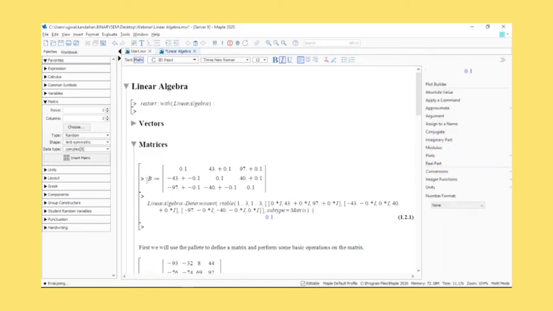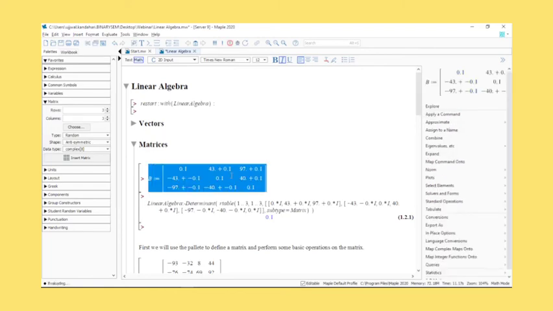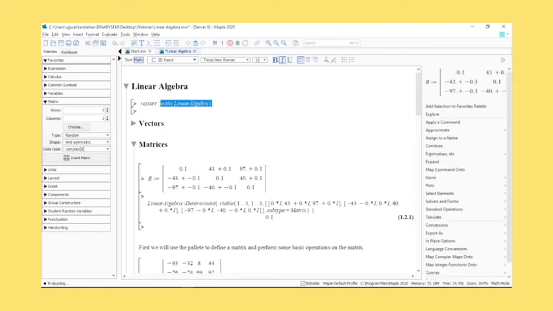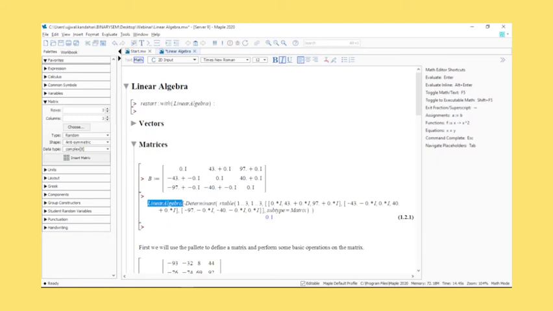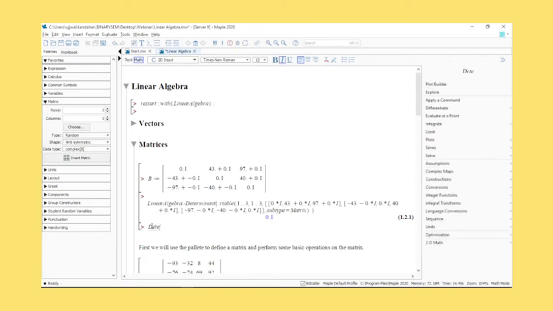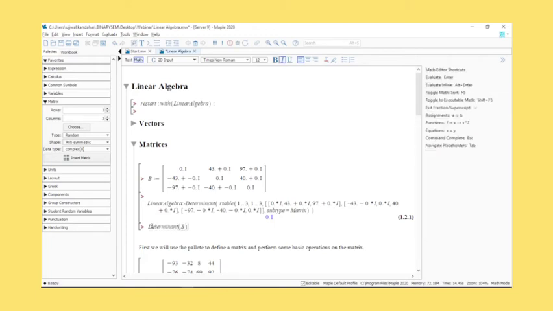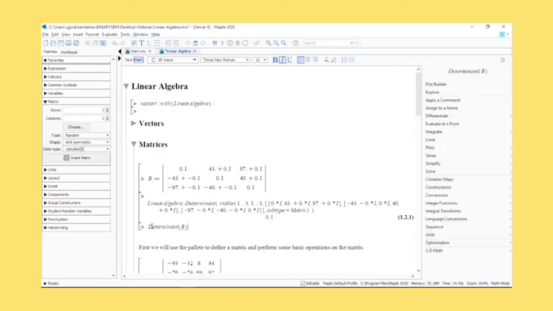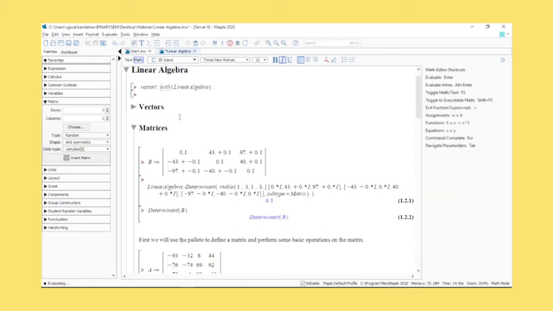I've defined this matrix as B. I've already loaded the linear algebra package, so adding this and this is all redundant. So I can simply go for something like determinant B. Sorry, this should go.